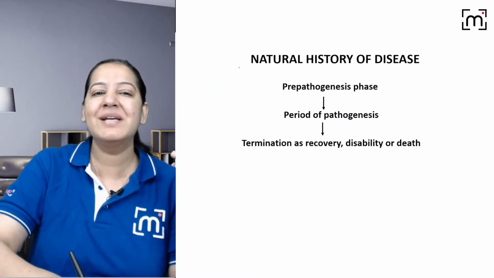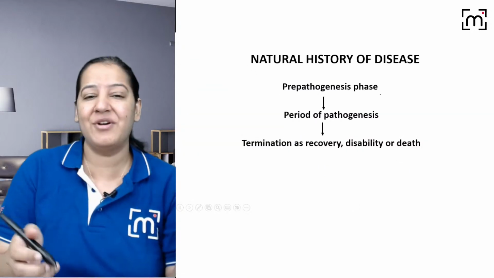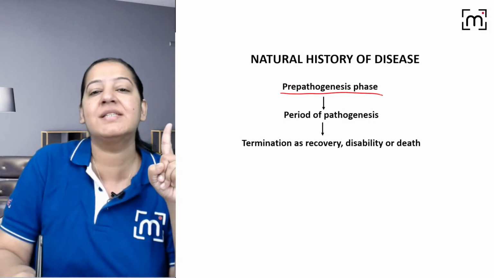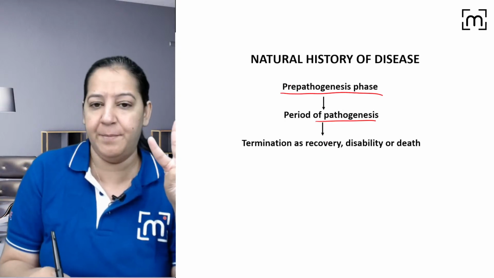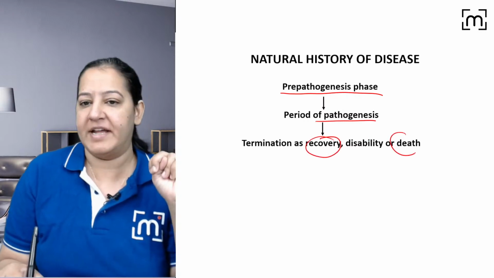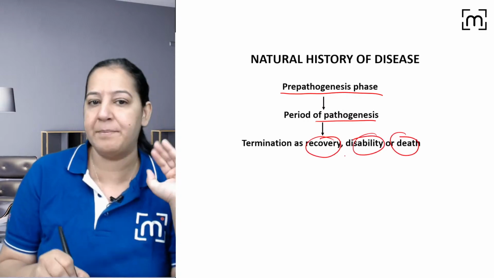Now, what is the natural history of a disease? In the natural history of a disease, there is the pre-pathogenic phase, then there is pathogenicity, and then there are endpoints: recovery, disability or death. Three endpoints are there.